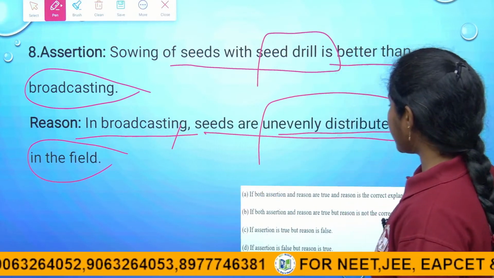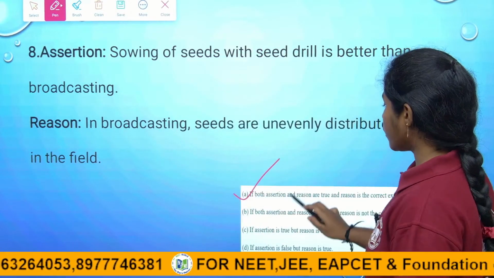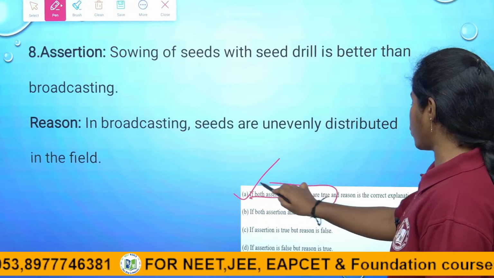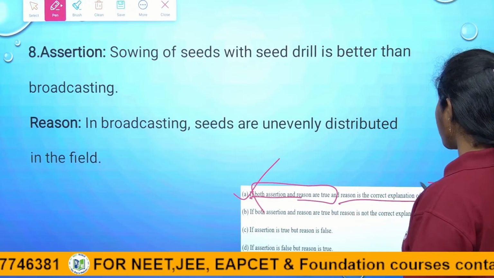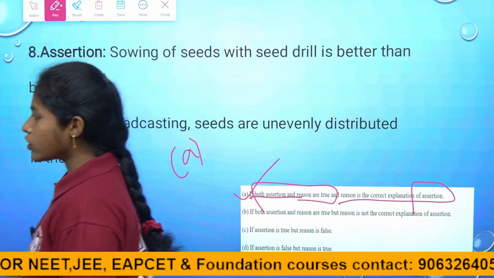That is why the answer for this question is A, because both assertion and reason are true and the reason is the correct explanation of the assertion. So the answer is A. Right children, are you clear about this question?